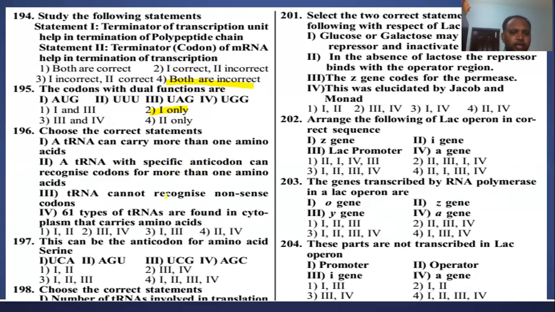Third one, tRNA cannot recognize nonsense codon. That is a right statement. And 61 types of tRNA are found in cytoplasm that carry amino acid. These are true. So the answer option is 3 and 4, the second option. The first two statements are wrong, right?